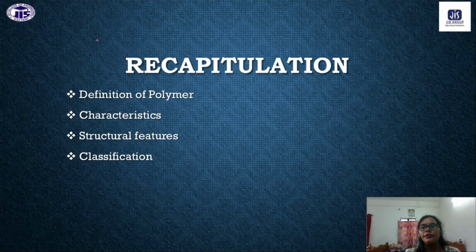So this is just a quick recapitulation of the topics we have discussed. First, we discussed the definition of polymer. We have seen the characteristics of polymer, and also some special structural features of polymer. Why are polymers so important? Why are we using polymers regularly, and why is the use of polymers increasing day by day?